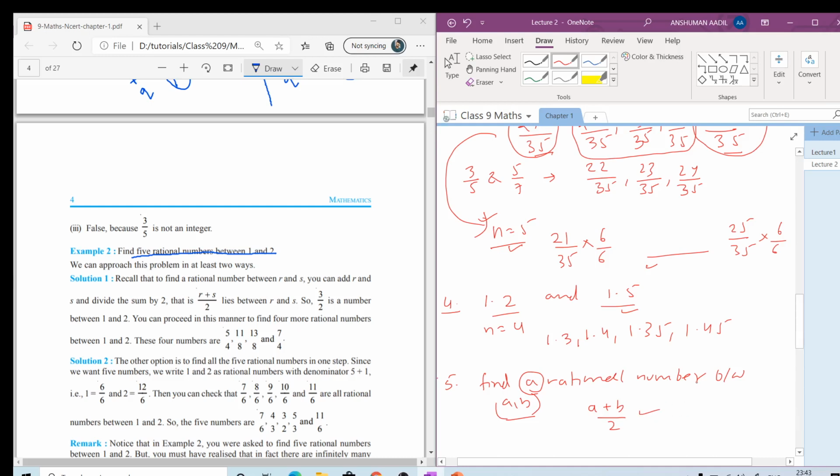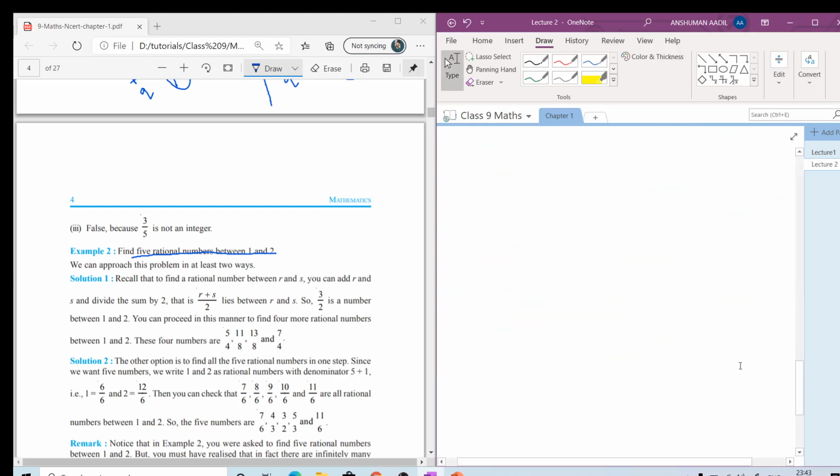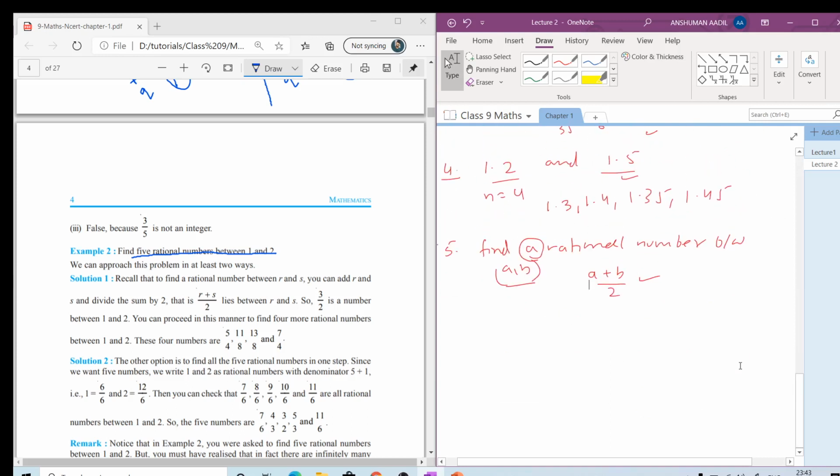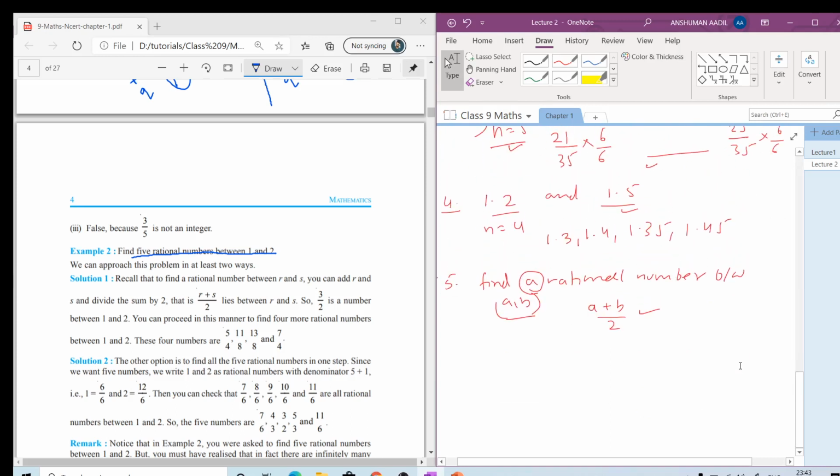Let's take one example here. Between 1 and 2 we need to find a rational number. What we can do is 1 plus 2 by 2, that means 3 by 2. So 3 by 2 will be a rational number between 1 and 2. Likewise, for 1 by 2 and 1 by 3, we can write 1 by 2 plus 1 by 3 divided by 2.